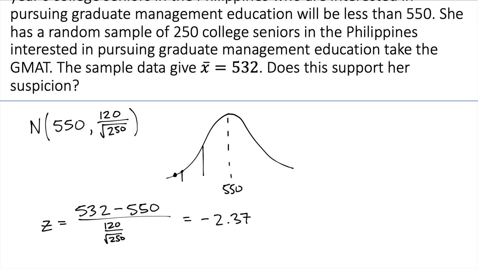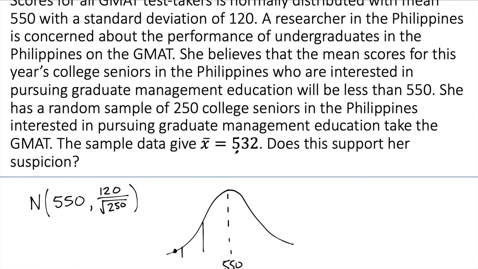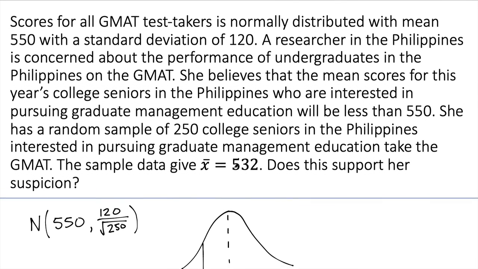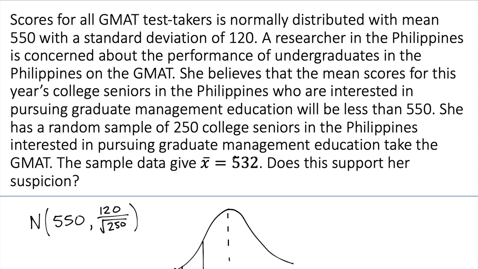If we think back to our 68, 95, 99.7 rule, we know that 95% of our observations are within 2 standard deviations, and this is beyond that. So this is a less than 5% chance of this happening. And so that tells us that yes, this mean is out of the ordinary. And so yes, this does support her suspicion that the mean score for this year's college seniors in the Philippines is less than 550.